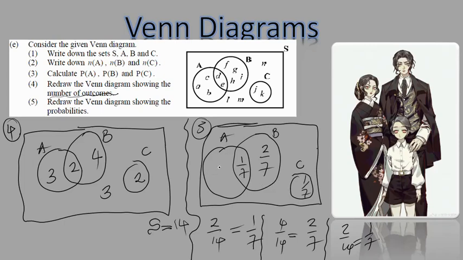And then I have A. A has how many things? It has 3 things. So that is 3/14, and that cannot be simplified. And then the rest of the sample space also has 3/14, and that cannot be simplified. So that's the final part of it.